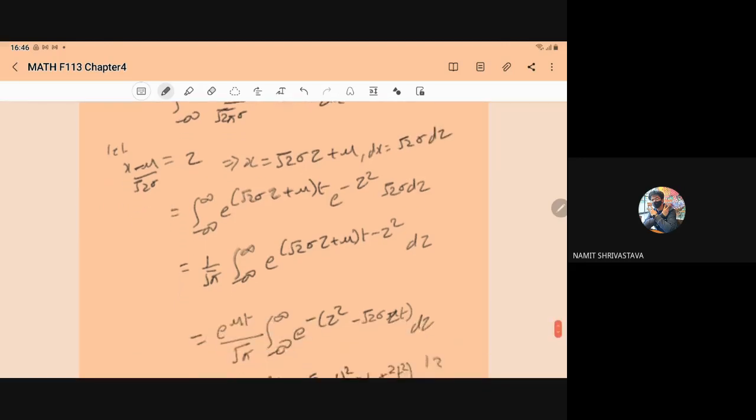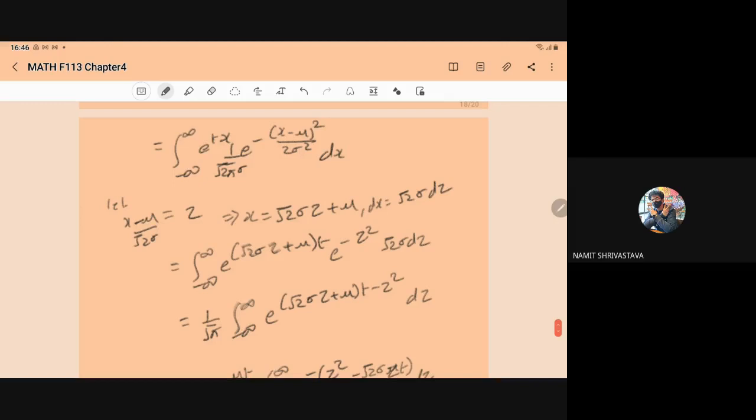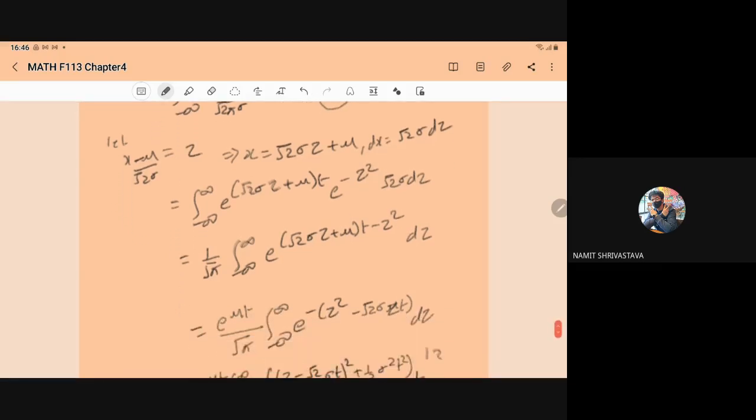So when we substitute, in place of x in e to power tx we put root 2 sigma z plus mu into t, the exponent becomes minus z square, and in place of dx we put root 2 sigma dz.